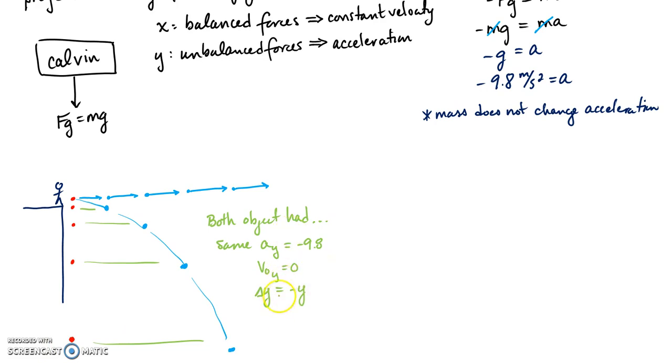All right, so all these things are the same. So if I go to look at the time, using my kinematics equations, I'm going to get the exact same time. Since they have all these variables the same, they're going to have the exact same velocity as well, because they're both accelerating vertically. And again, this is at least vertical velocity. Horizontal velocity is a bit different. We're going to play that game a little later.